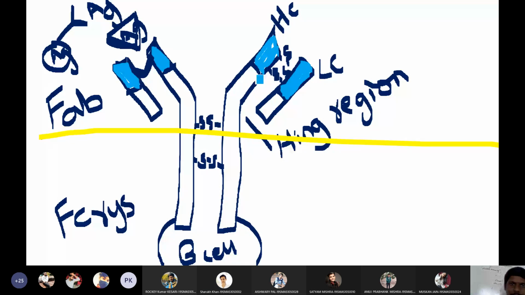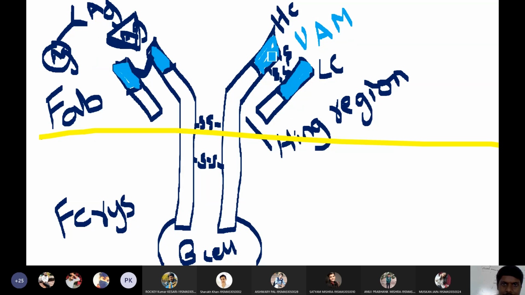It will change because this region will always change depending upon the type of antigen it needs to attach to. If it needs to attach with V, then it will form into something which can connect with V. If an A antigen came, it will convert to a shape where it will bind with A. If an M antigen came, it will change to something that will bind with M. So depending upon the antigen, this region of the antibody will change.